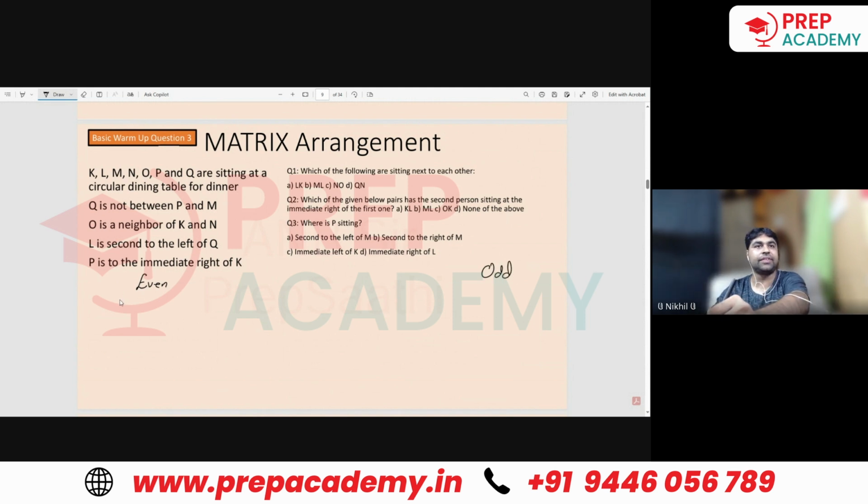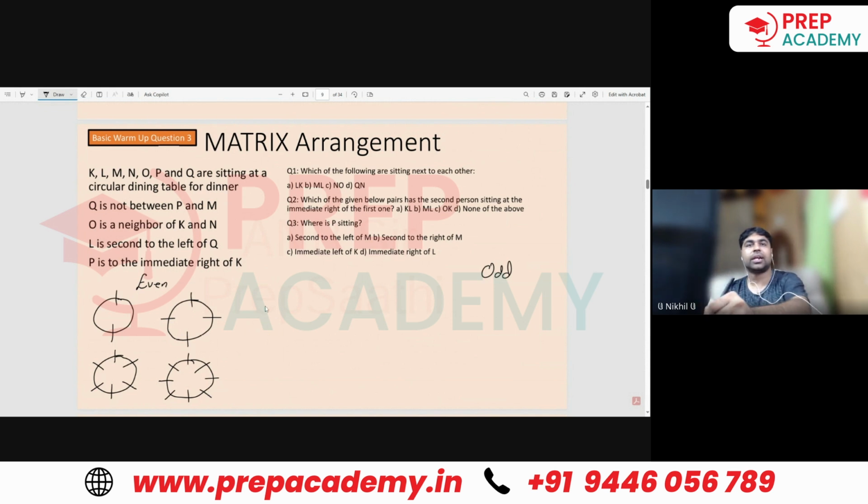Let's say an even number of people are there. If 2 people are there, they will be sitting like this. 4 people, this and this. 6 people, this and this. And if 8 people are there, this, this, and this. So if we see carefully, when 8 people were there, there were 4 pairs of opposite seated persons. When there were 6 people, there were 3 pairs. When there were 4 people, there were 2 pairs. And when there were 2 people, there was 1 pair of opposite seated persons.